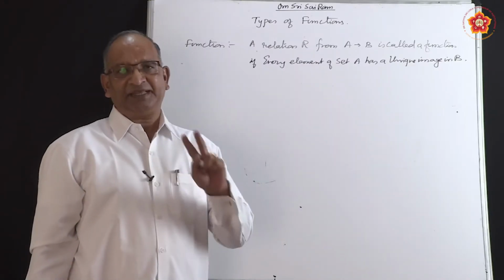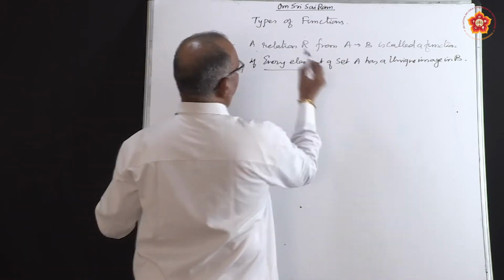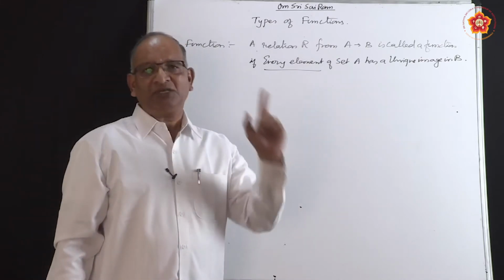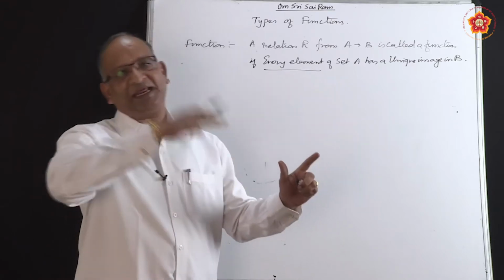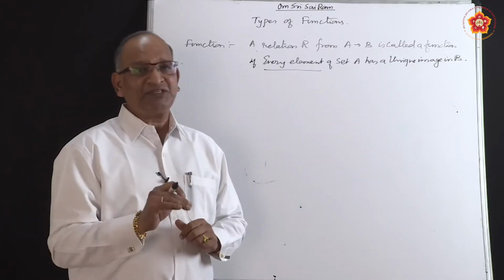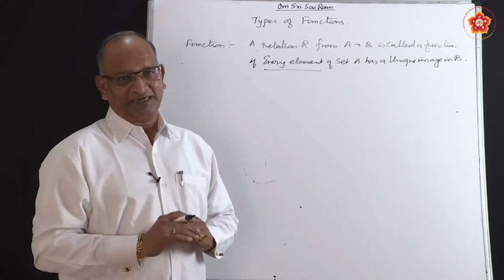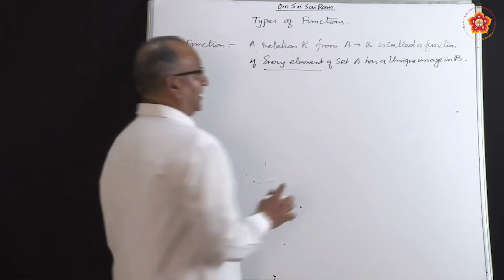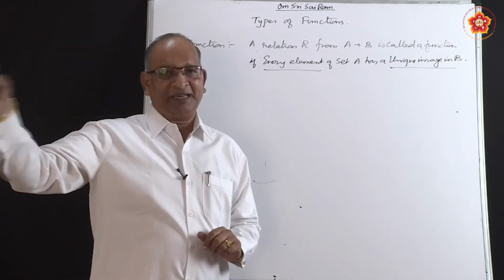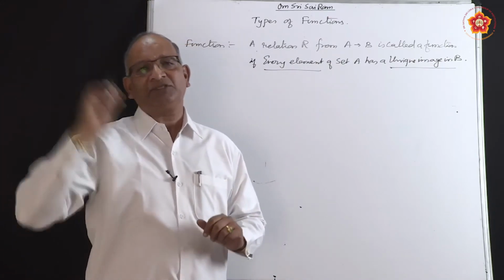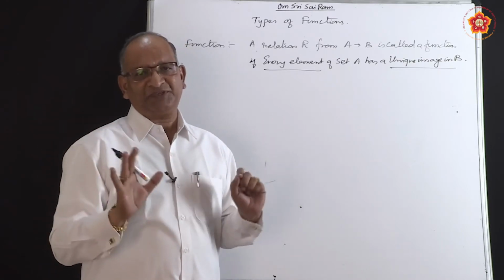So in this definition there are two significant terms. The first is every element. In set A, no element should be left out. In a relation it can be left out; it is not necessary that every element from set A should be related. But for a function it is compulsory that in the domain no element should be left out. That is the first condition. The second condition is that it is uniquely related. One element should be related to one element. If one is related to two elements, then it is not a function. It is just a relation. So these are the two basic things which you have to remember.